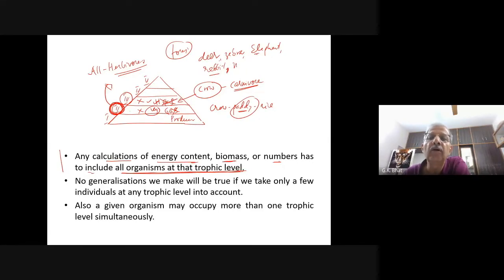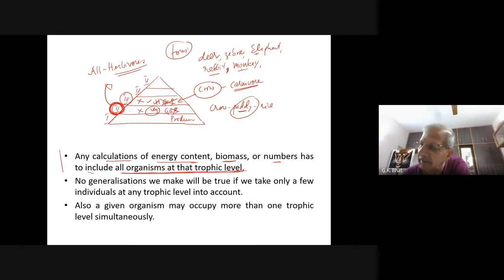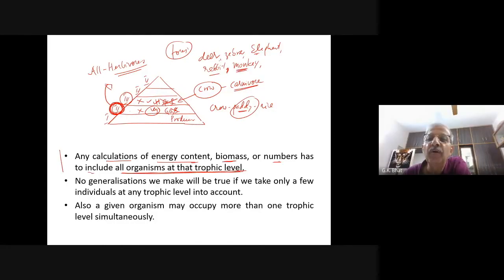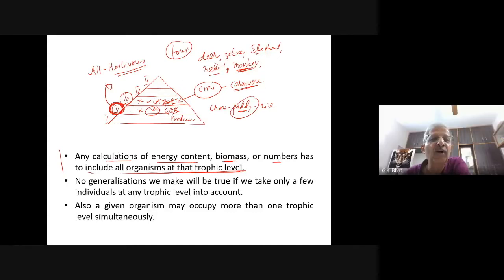Monkey. Where shall I include it? In the second. Right? Have you heard about the bison?